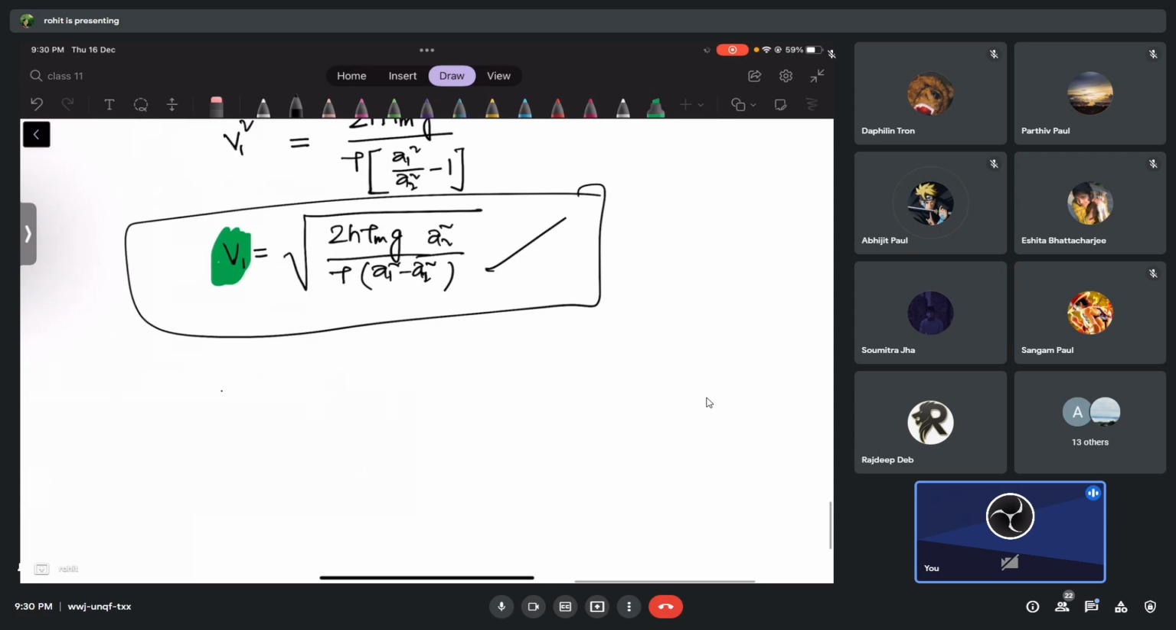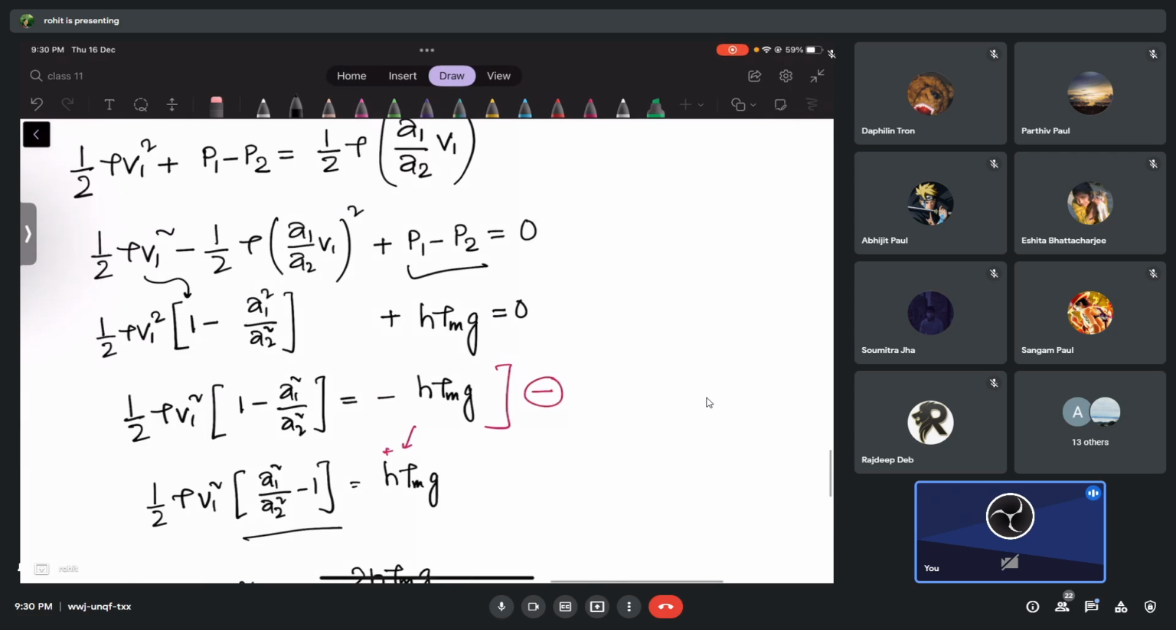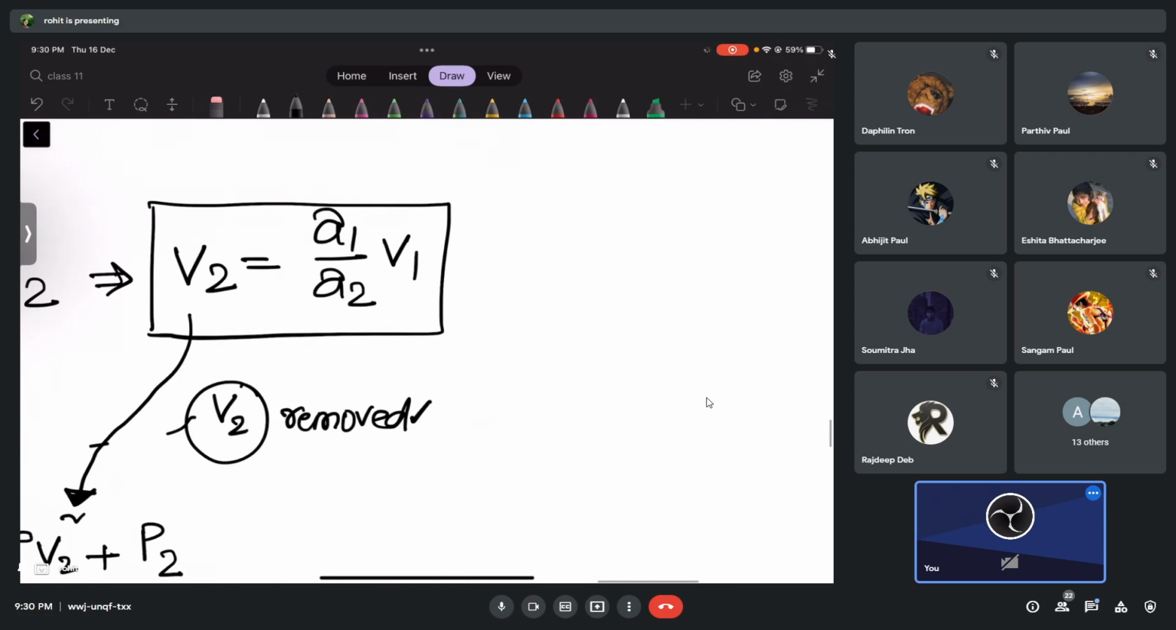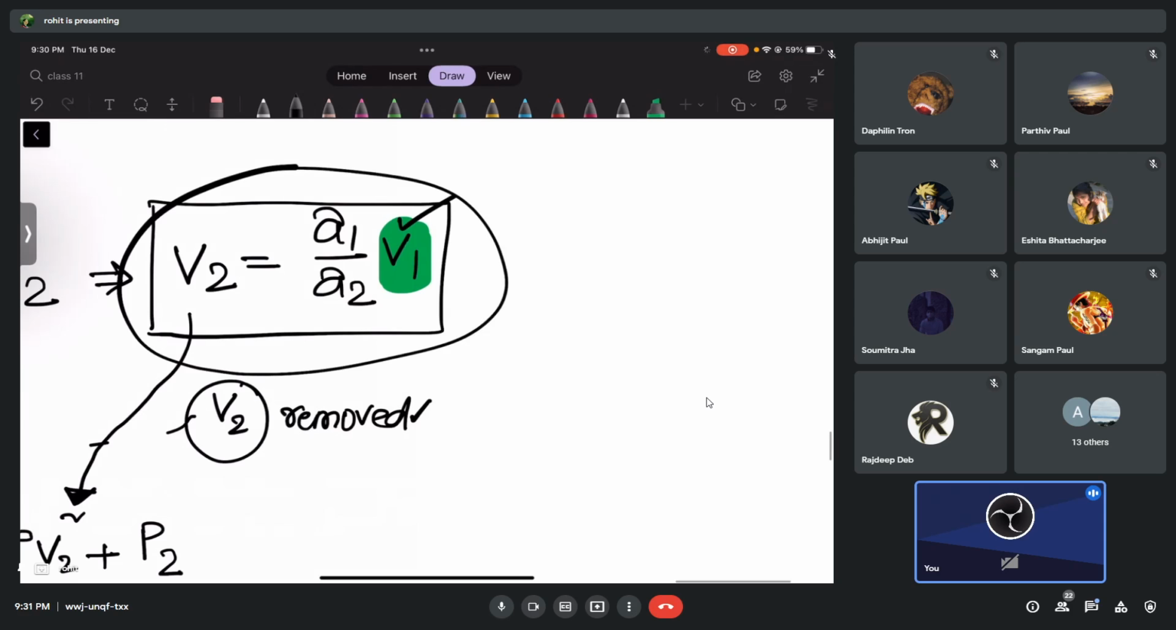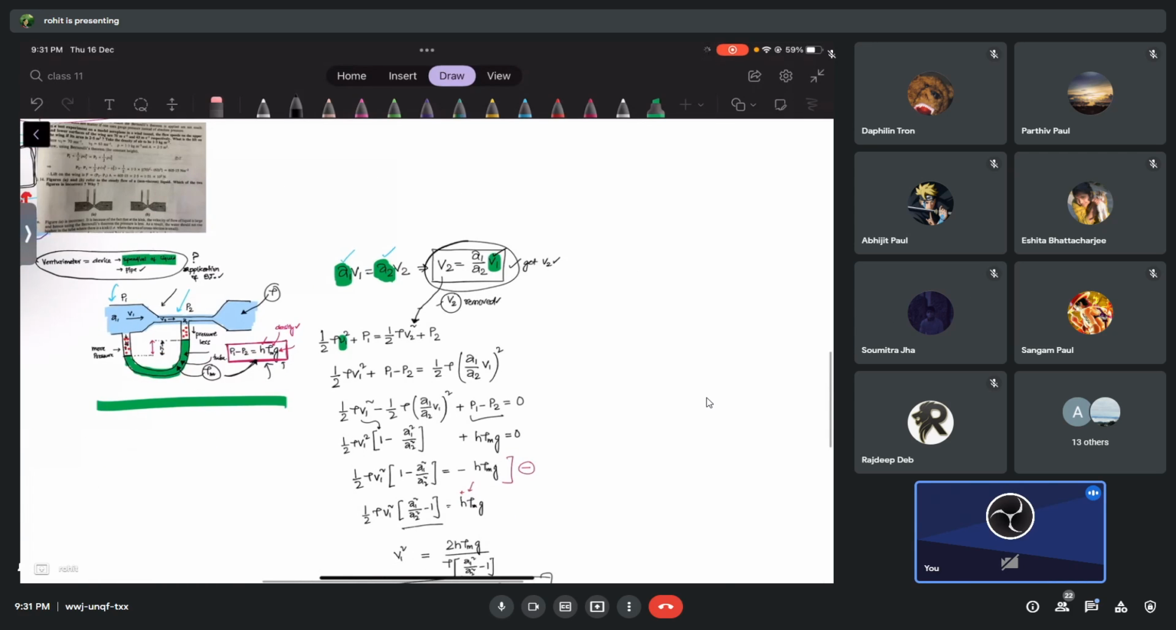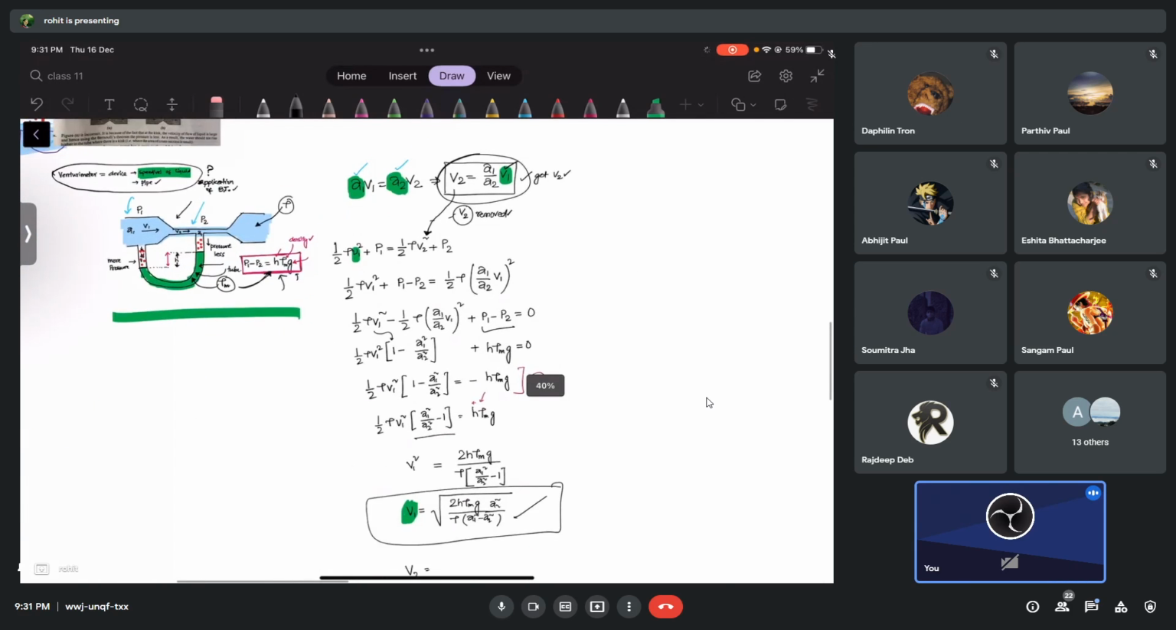How will I calculate V2? Anybody who has ideas what to do? I'll go back to the equation of continuity. Just now I told you, we got V1. So now I will use this, and I can also get V2. So that's not a problem. But did you really understand the Venturi meter, guys?